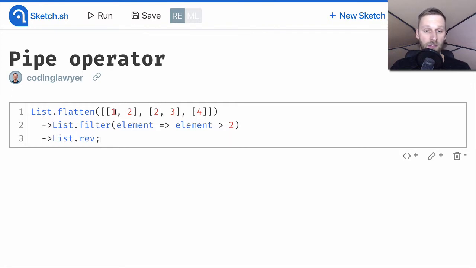Then we passed this flat list to List.filter, which filtered out elements smaller than 2 using the passed function. Finally, we passed the filtered list to the List.rev, which reversed our list, and we got back our final result. At least this is how we think our function should work.